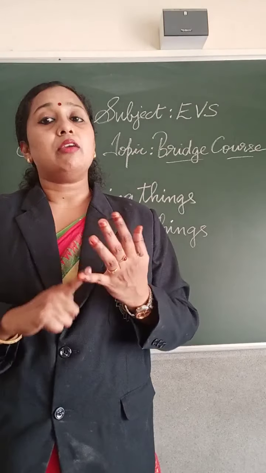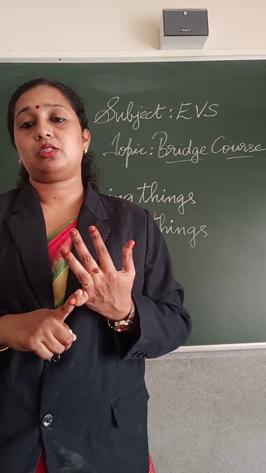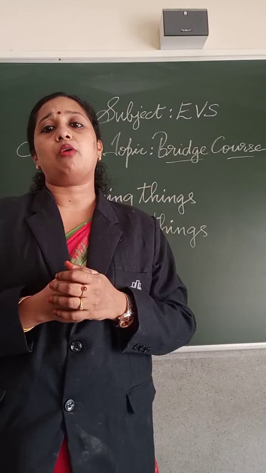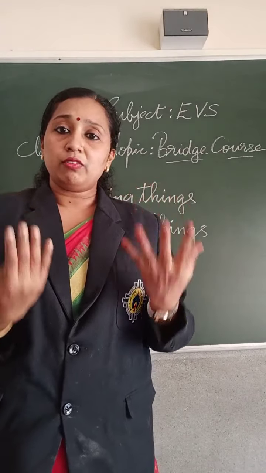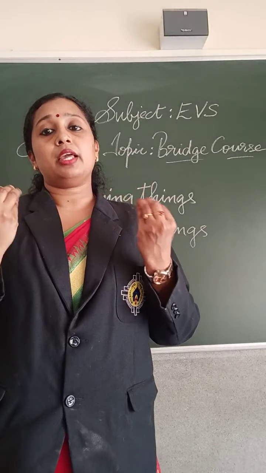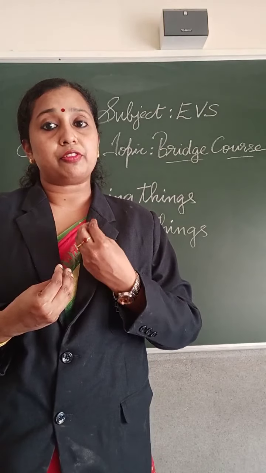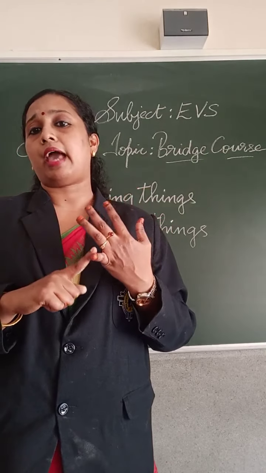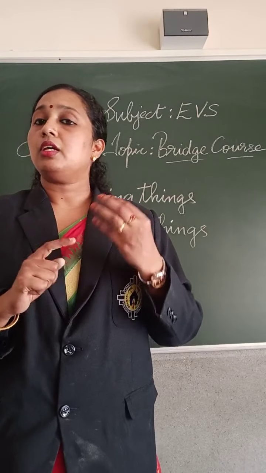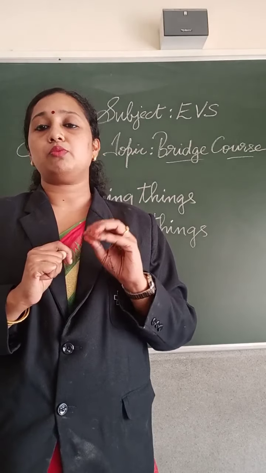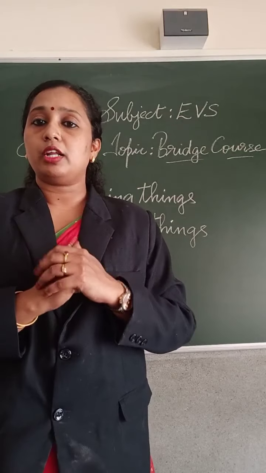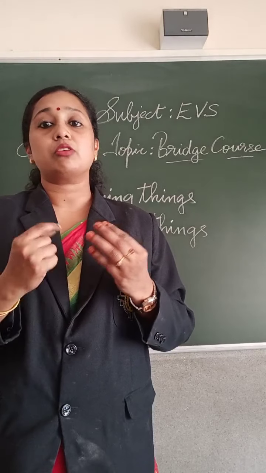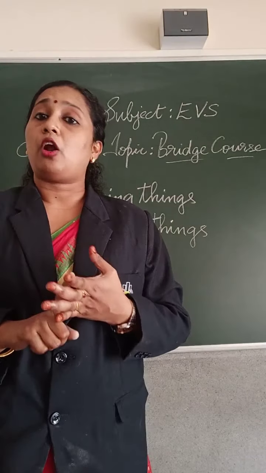This is about living things and non-living things. So I told you environment means surrounding, and there is a variety of things around us: living things and non-living things. Living things are the things which have life. Examples are all plants and animals. Non-living things are the things which do not have life. Some examples are chair, table, toys, books, etc.